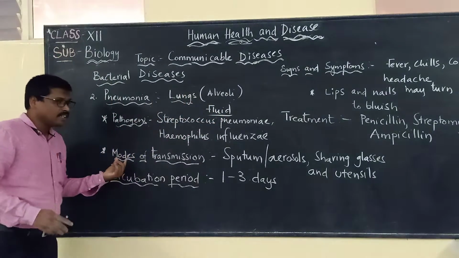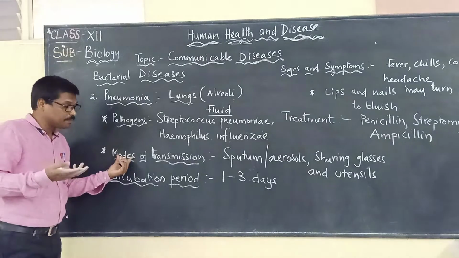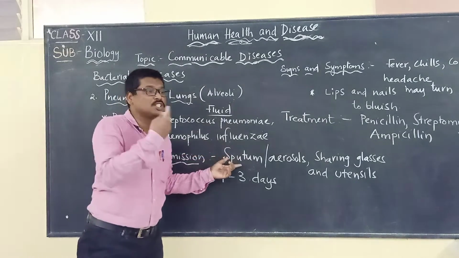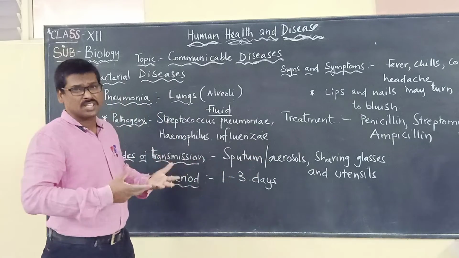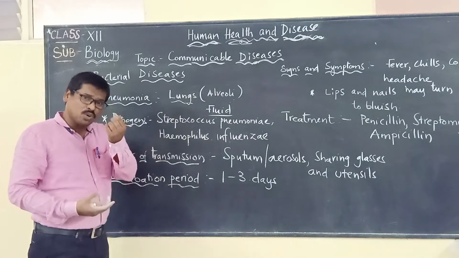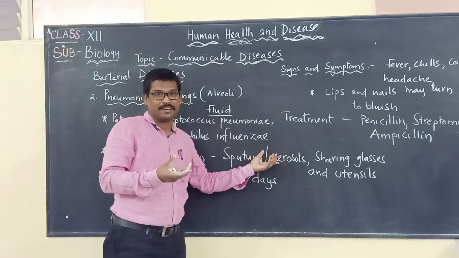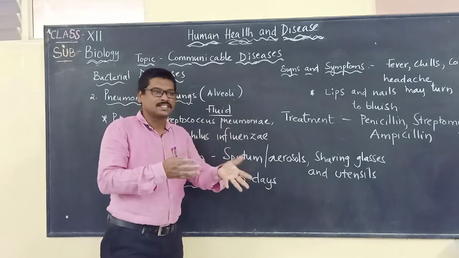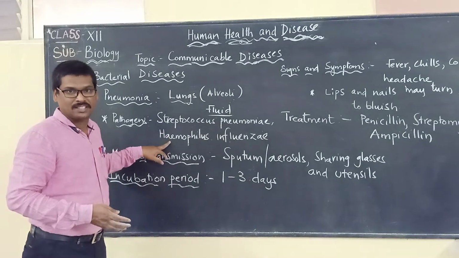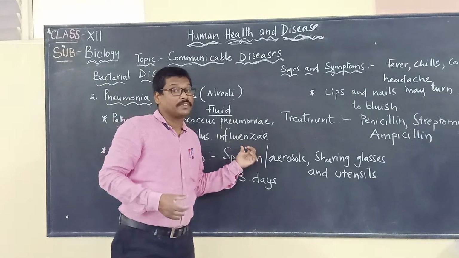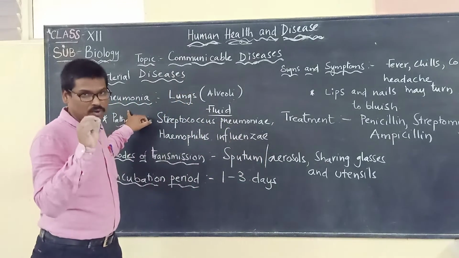Now, what is the mode of transmission? It is the sputum, the spit, or the aerosols. When infected people sneeze or cough, these droplets are present in the air, and when a non-infected person inhales that air containing these bacteria, they will suffer with pneumonia.